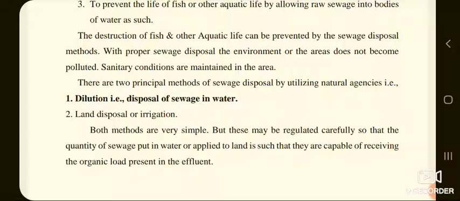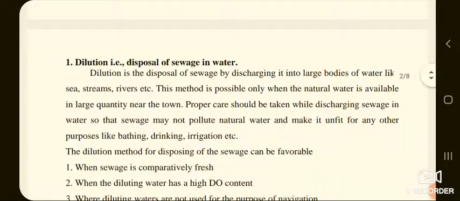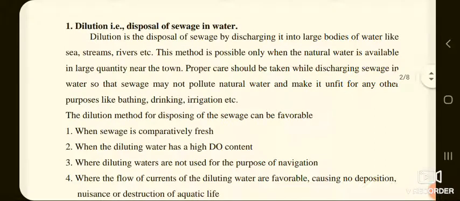That is nothing but the disposal of sewage in water. Now, dilution is the disposal of sewage or wastewater by discharging it into large bodies of water like sea, streams, rivers, etc.